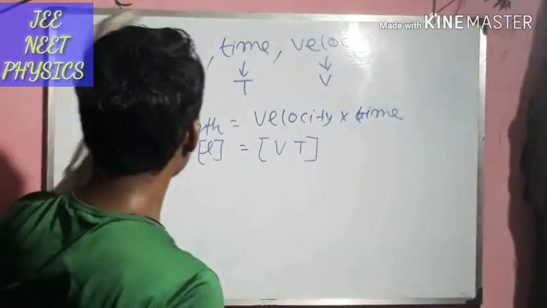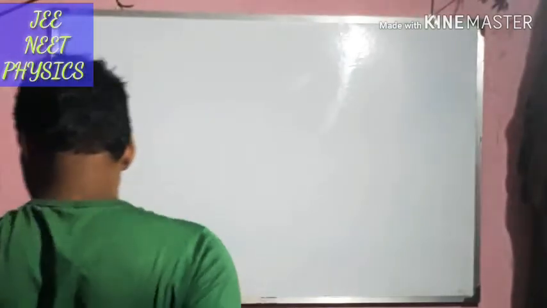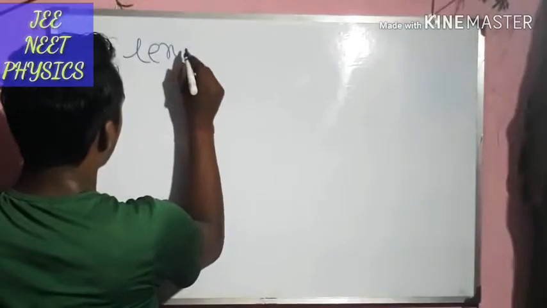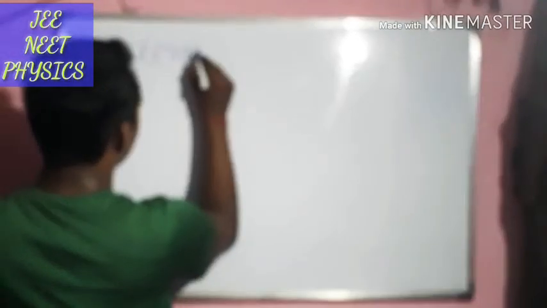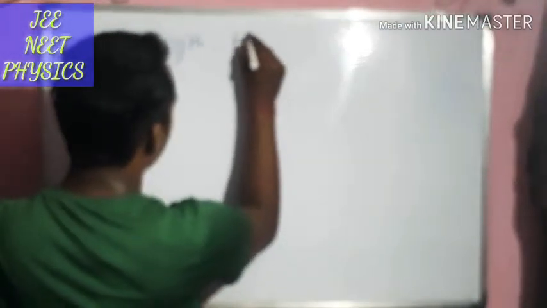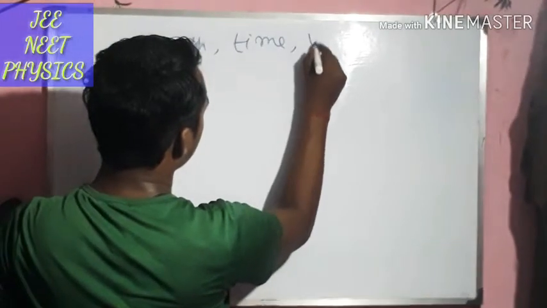And we have the one remaining option, that is length, time and velocity. Now watch it carefully.